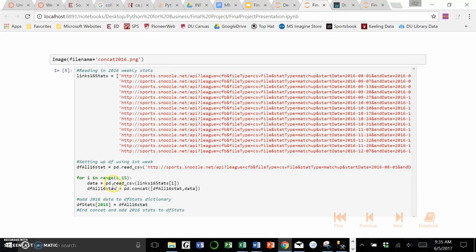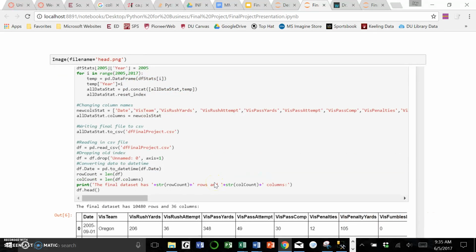I was able to read them all in and concatenate them into one big file, and then insert them into the main dictionary of data frames for 2016, so it'll be in there with all the other years. The next step was that I concatenated every single one of the files in the dictionary. Again, I left out 2003 and 2004 and just did 2005 through 16. So that's what I'm doing here, concatenating all of those files into one.